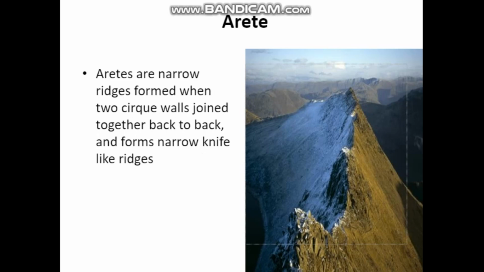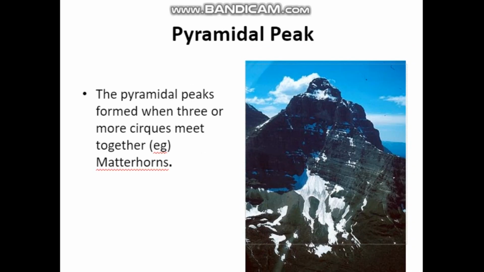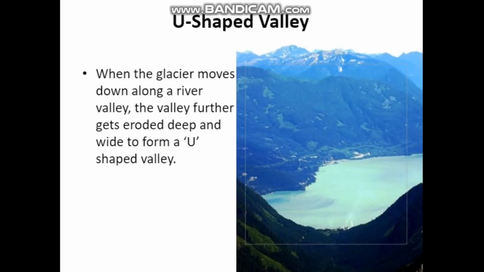Okay. Next one, pyramidal peak. Pyramidal peaks form when three or more cirques meet together. Okay. Do you understand? Pyramidal peak. What do you mean by pyramidal peak, students? Listen. The pyramidal peaks are formed when three or more cirques meet together. Example, Matterhorn.